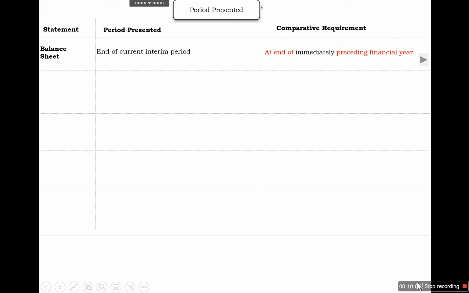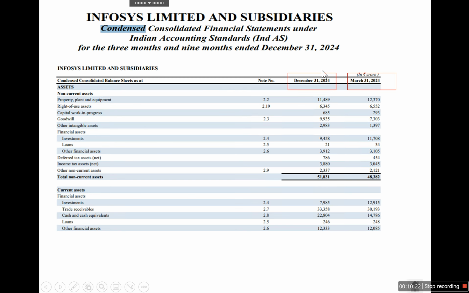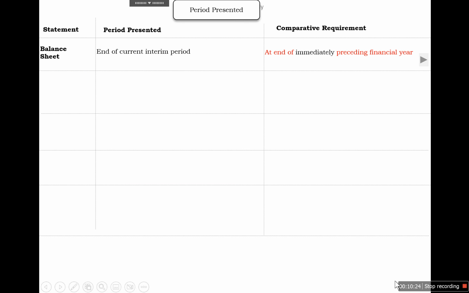So the end of the current period, that is December 24, and the end of the immediately preceding financial year, that is March 24. If we look again, it is December 24 and March 24. And in case of the statement of profit and loss, we need to present the current interim quarter, so it will be December 24 in this case, and the financial year to date, that means YTD December 24.